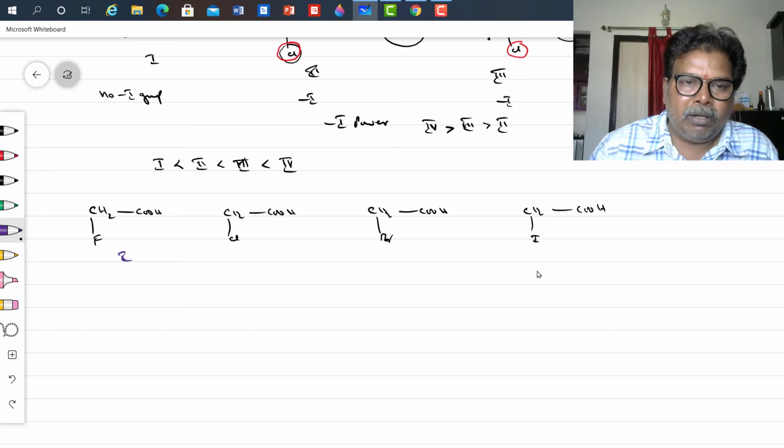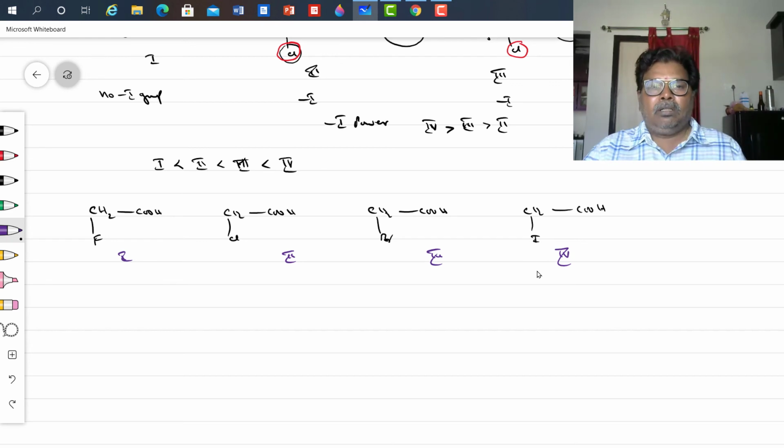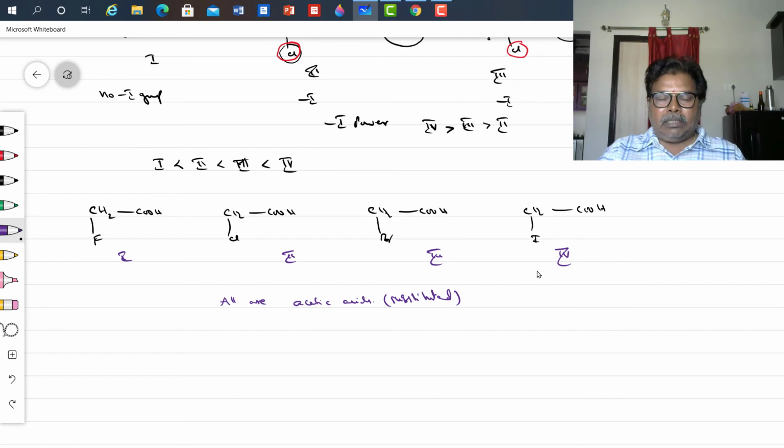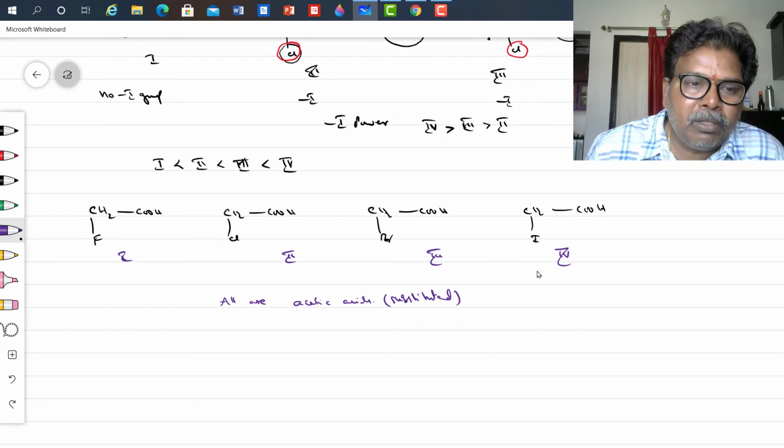Now this is Roman number 1, Roman number 2, Roman number 3, Roman number 4. All are derivatives of acetic acid, acetic acids only, or substituted acetic acid. So again, stability or acidic nature of the acids depends on the minus I of halogens.